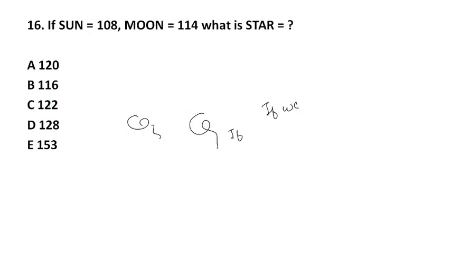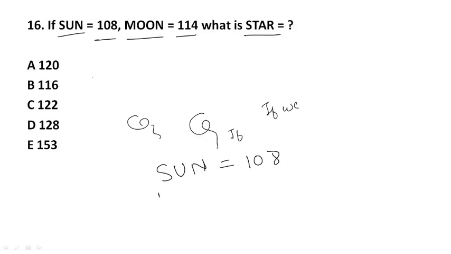Next question. If sun is equal to 108, and moon is equal to 140, then what is the code for star? Here sun is equal to 108. What is the number of S?